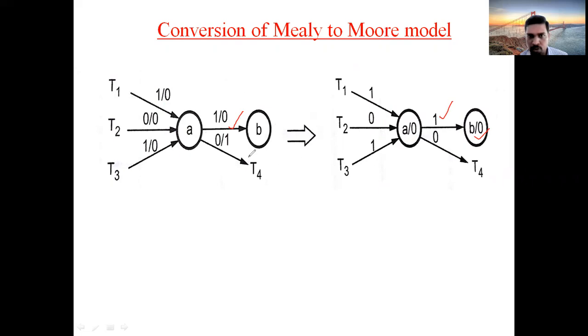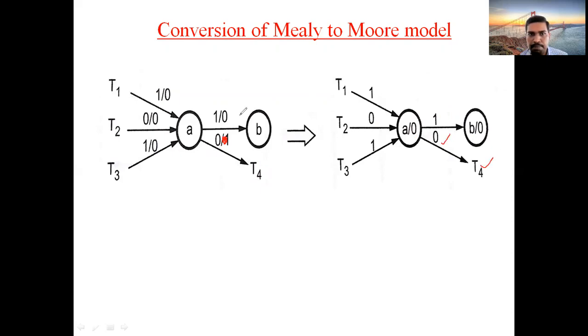And what about T4? This T4 circle is not a state, it is a terminal of another link. So directly take 0 and skip this one. Why? Because there is no state here. If it were a state, then you could put it by 1 like this. But we don't have any state there. So erase this 1, because it is an output, keep 0 and connect with T4.